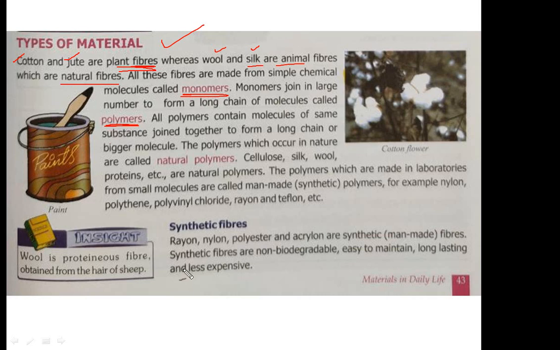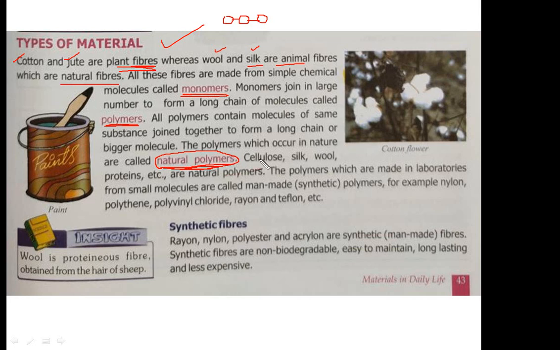Suppose we take this example. Suppose this is one monomer, this is another monomer, this is another monomer. Like this, if these monomers are linked with themselves in a chain, this chain is known as polymer. All polymers contain molecules of same substance joined together to form a long chain or bigger molecule. The polymers which occur in nature are called natural polymer. Now, as material occurring in nature is known as natural material, if the polymer is occurring in nature, then this is called natural polymer.